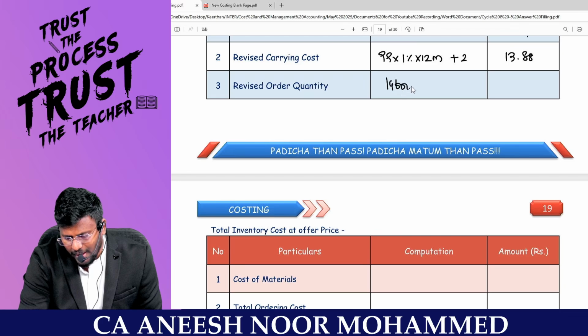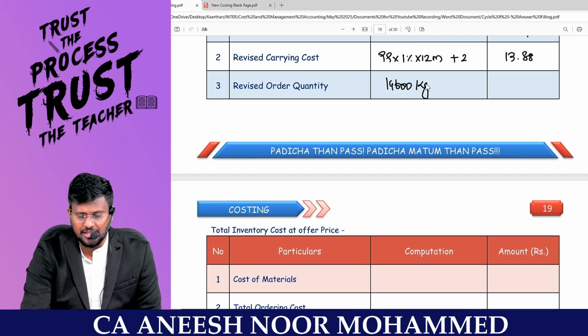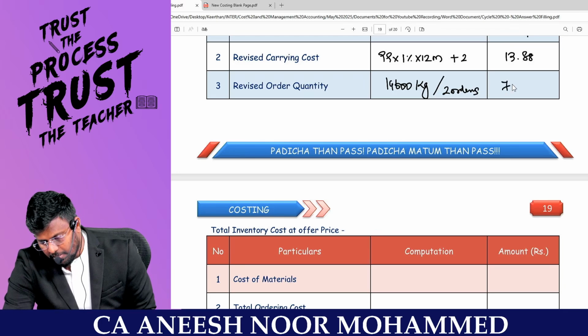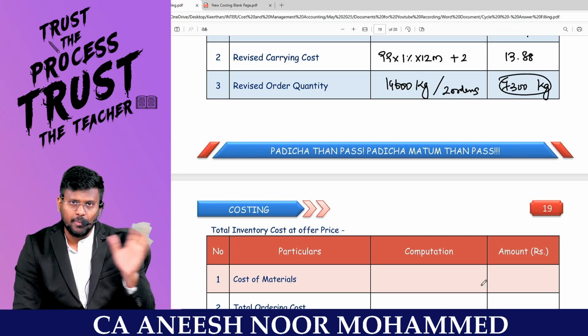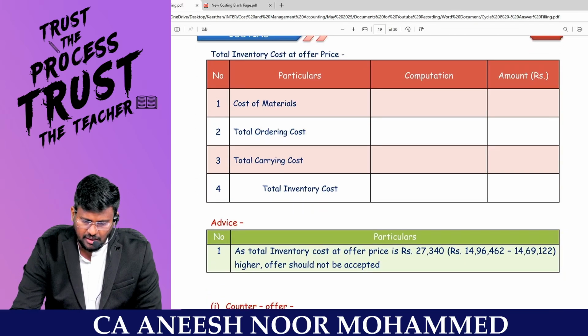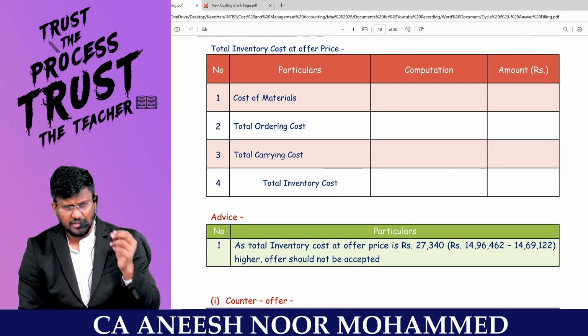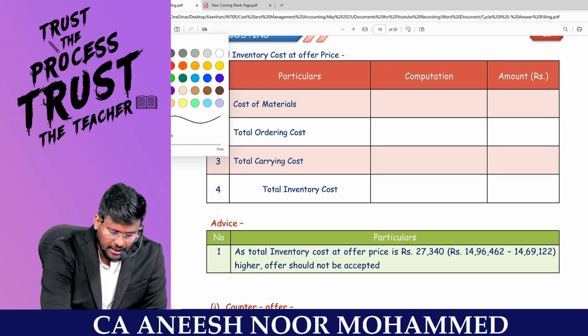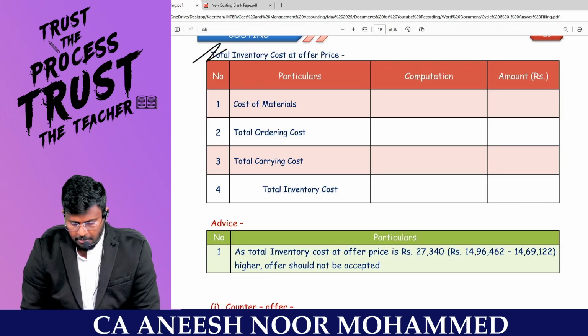My annual demand is 14,600 kg. My supplier is saying that you have to make it in 2 orders. That means every time I will order 7,300 kg. Then I will be carrying only half of that 7,300 kg. Fantastic to the core. If I am accepting the offer price, my inventory carrying cost will be, my dear lovable